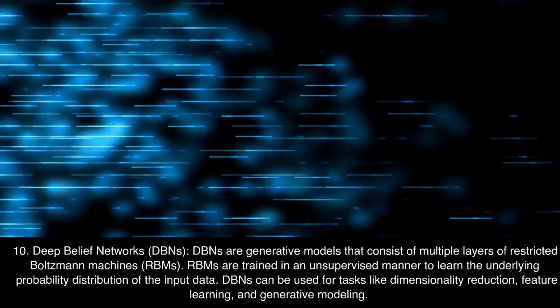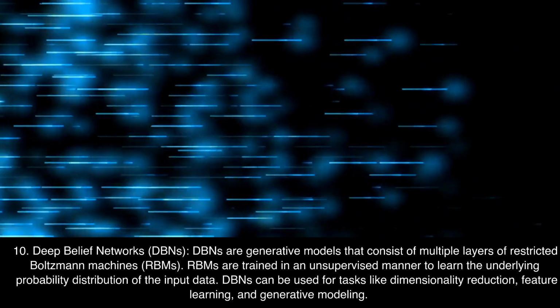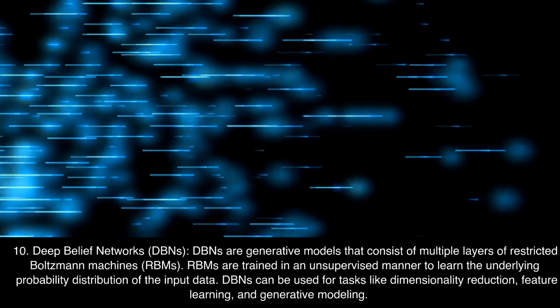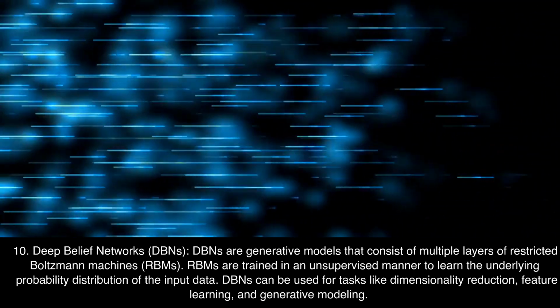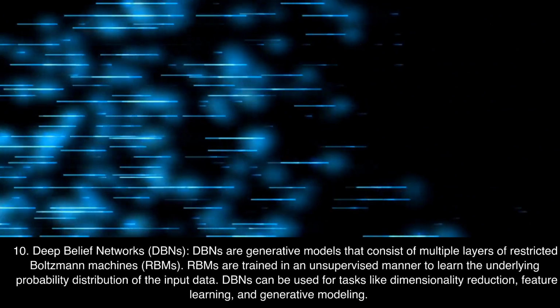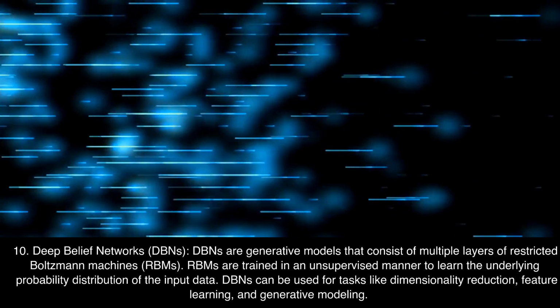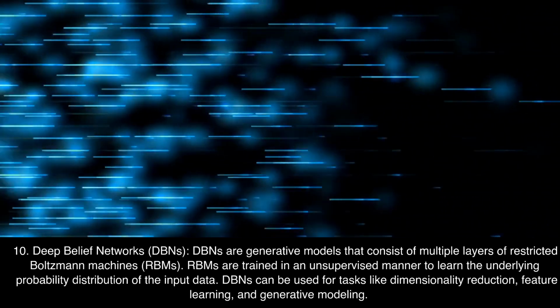10. Deep belief networks, DBNs. DBNs are generative models that consist of multiple layers of restricted Boltzmann machines, RBMs. RBMs are trained in an unsupervised manner to learn the underlying probability distribution of the input data. DBNs can be used for tasks like dimensionality reduction, feature learning, and generative modeling.